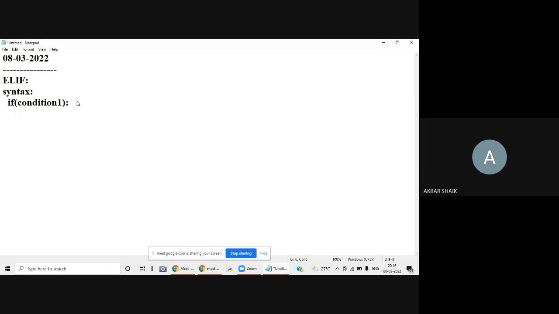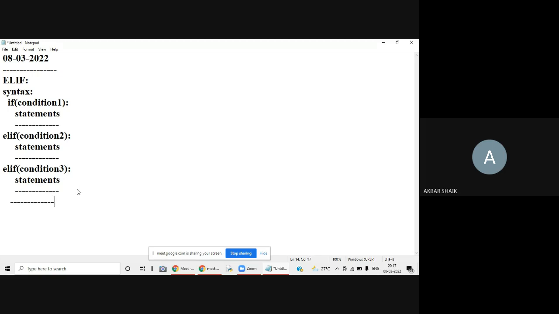If condition 1 is true, we are going to execute some statements. Statements will be executed. So this is for condition 1. Next, if this condition 1 is failed, then what are we going to write? We are going to write elif, condition 2. If this is true, then this statement will be executed. Next, elif, condition 3. If this is true, this will be executed, and so on, and so on.